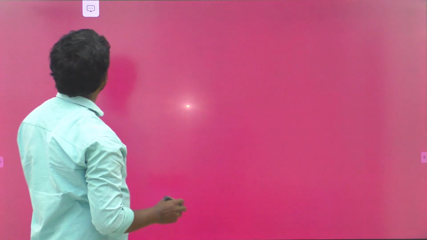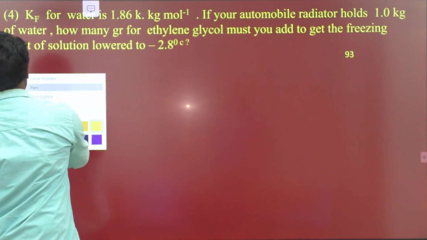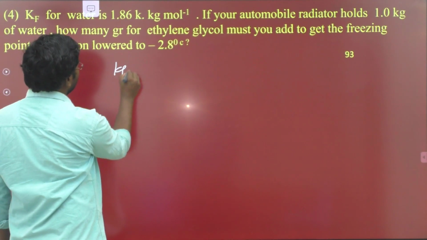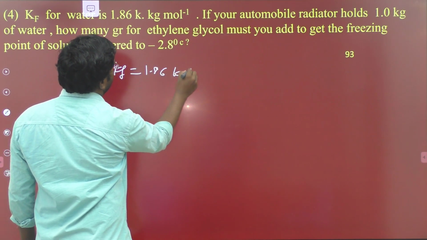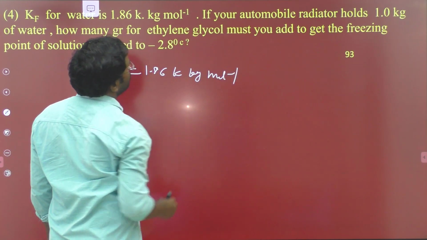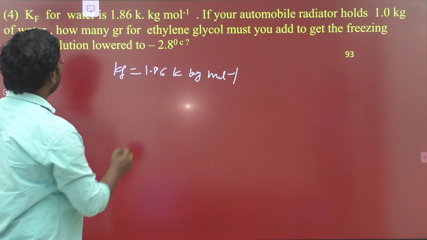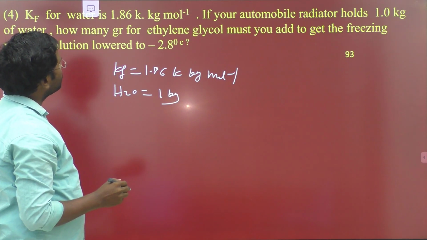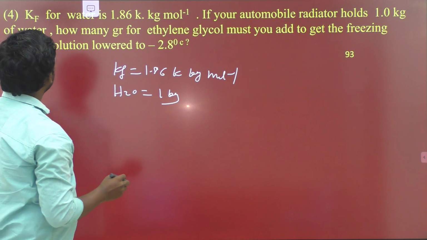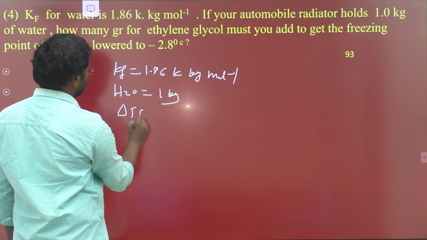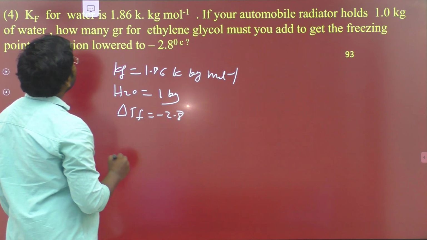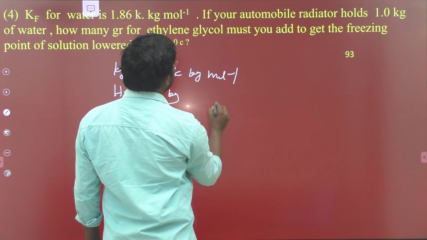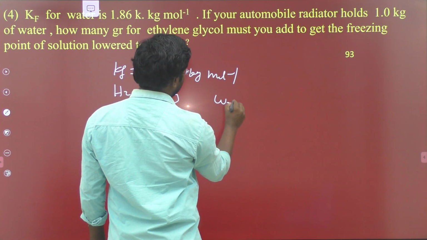And next one. Kf for water is 1.86 Kelvin kilogram mole inverse. The value of Kf is given. If your automobile radiator holds 1 kg of water, how many grams of ethylene glycol must be added to get the freezing point of the solution? ΔTf is also given, minus 2.8. So we have to calculate how many grams of ethylene glycol, that is, the W2 value.